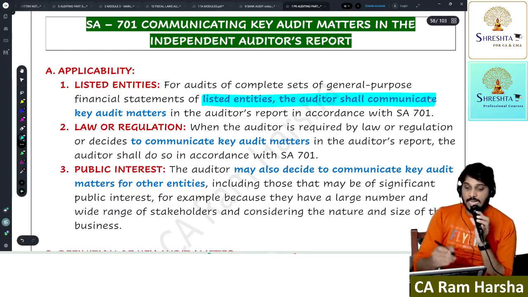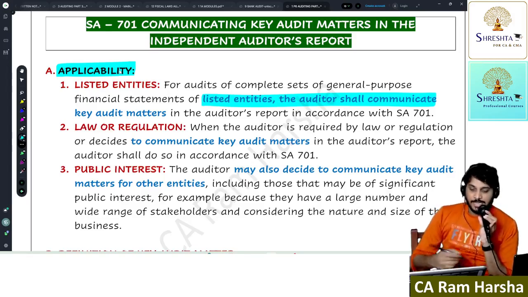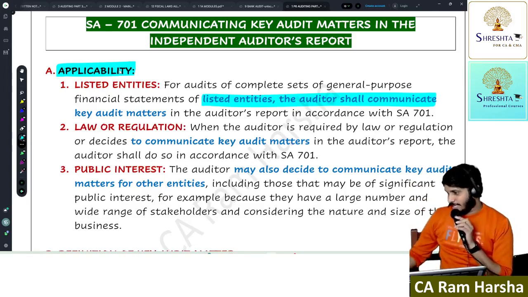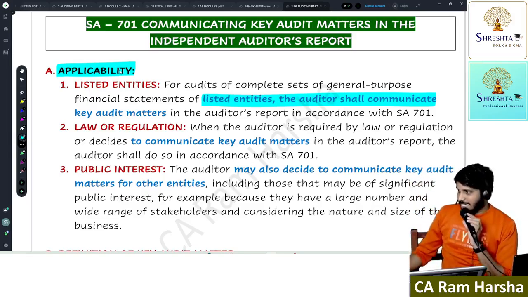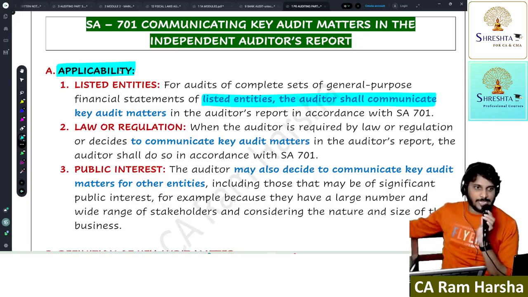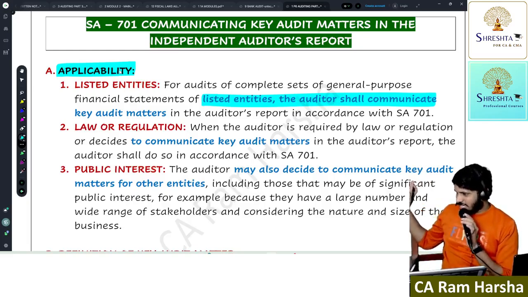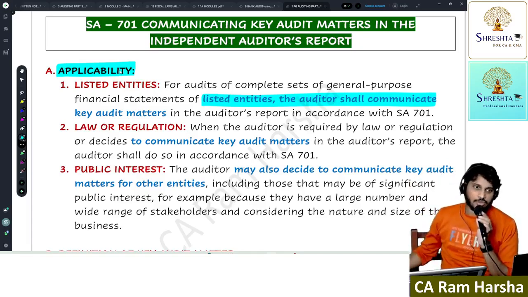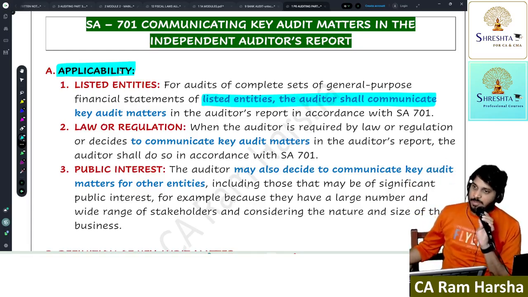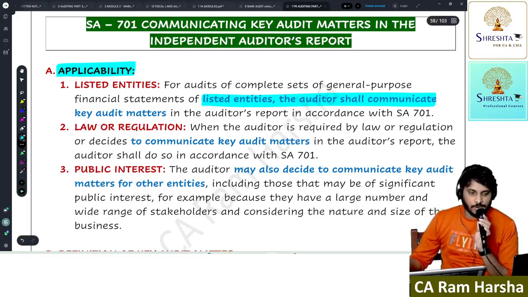Getting it? They will ask you to write about the applicability of key audit matter. International Standard on Auditing 701 came, and SA 701 we adopted, and the ICAI standard says it is applicable for all listed entities. So the auditors of every listed entity will give at least one matter. At least in Tata Motors you find the auditor is a little practical. He took some important transaction that happened during the year and explained that. Reliance auditors are too much. They spoke about some 8 or 9 issues in key audit matter.